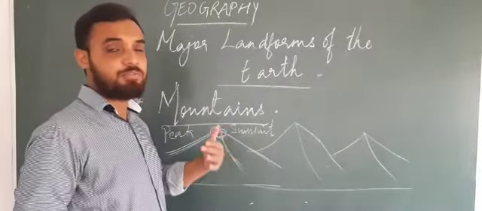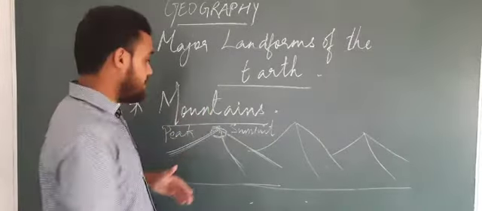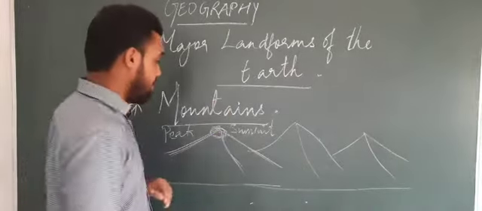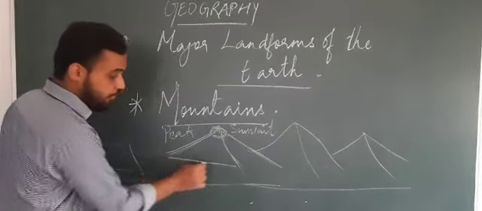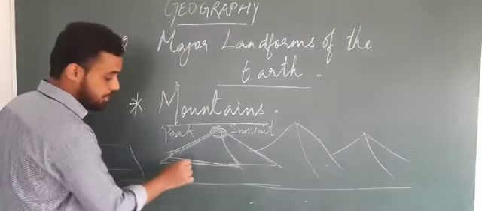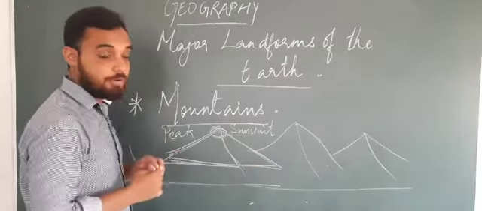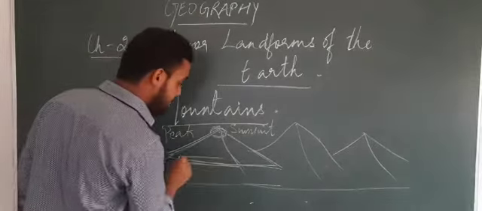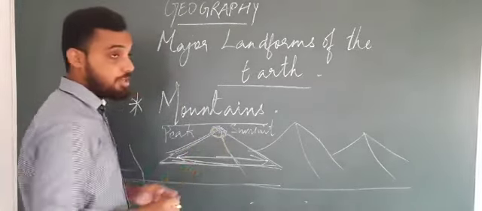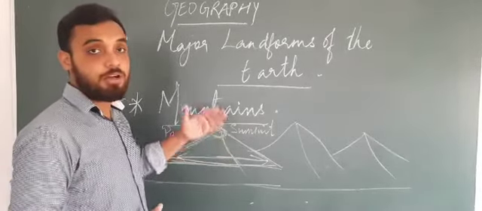In some mountains we find round shaped peaks. Now the base is where the mountain starts, the downward portion, from where the mountain takes its shape. The base is very broad, and the peak is very pointed and sharp. This is one of the features of a mountain.